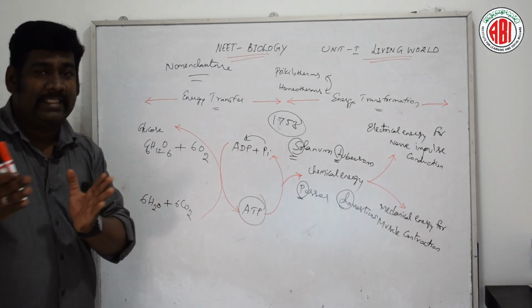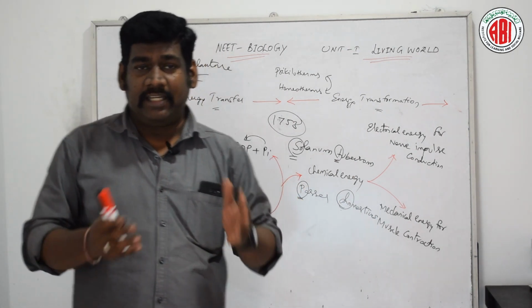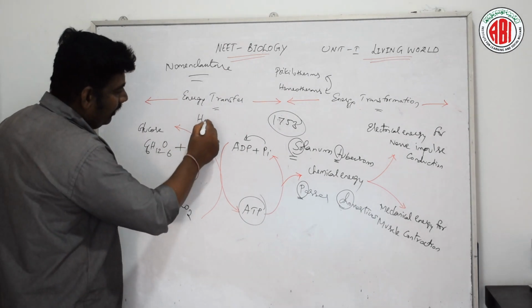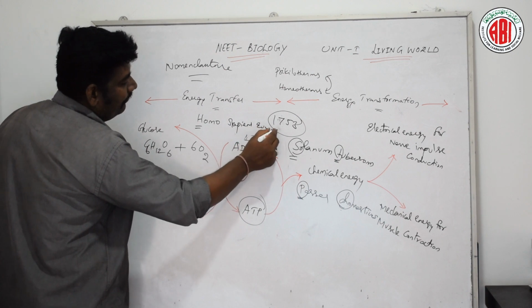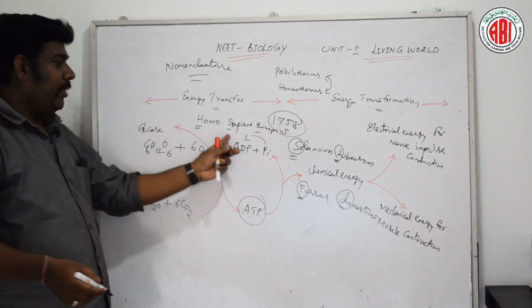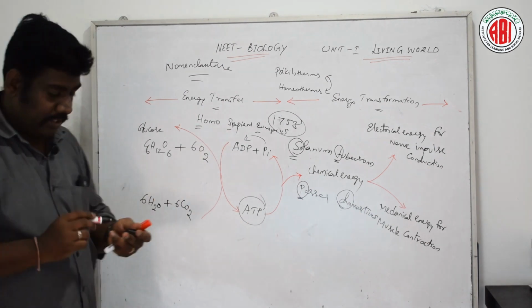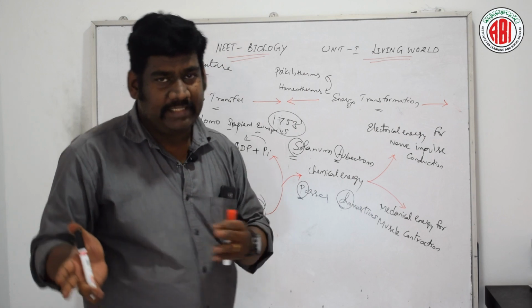This is called trinomial nomenclature, where the first letter of Homo is written capital, and in the other two words, sapiens and europaeus, the beginning letter is written in small. So this is about the trinomial nomenclature system.